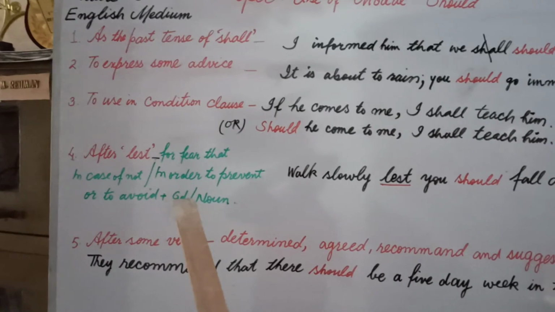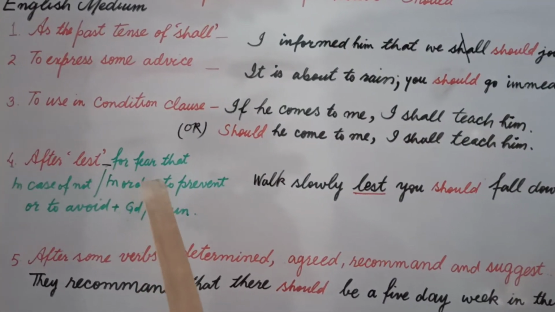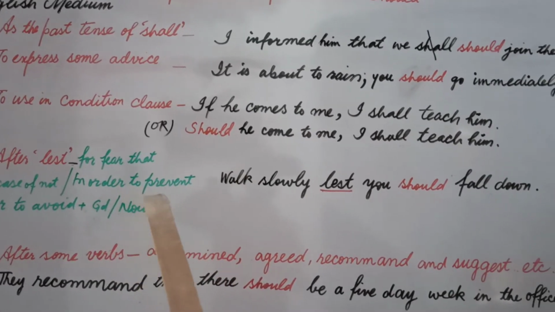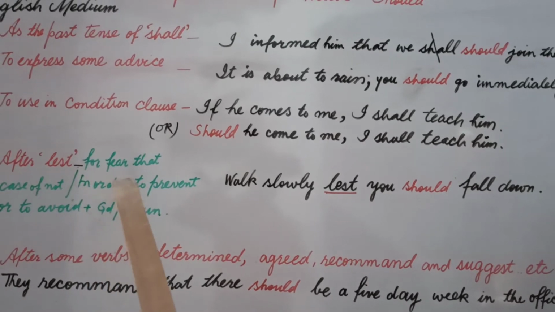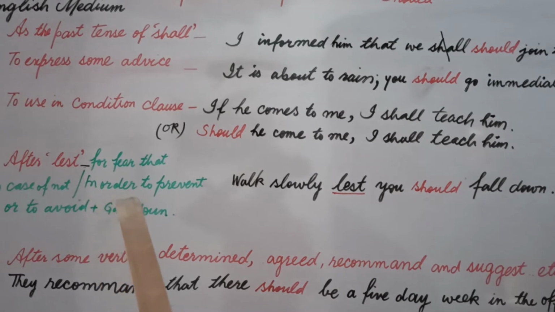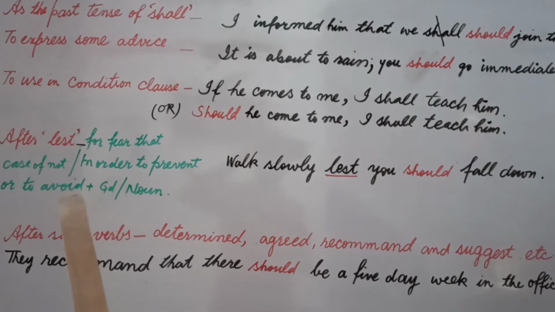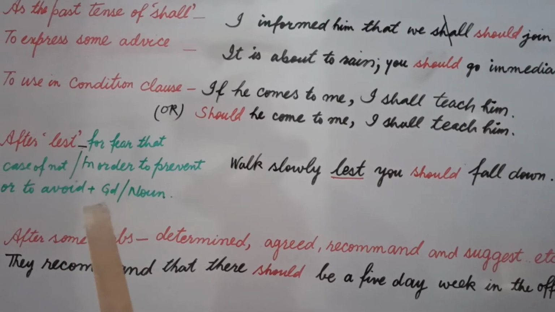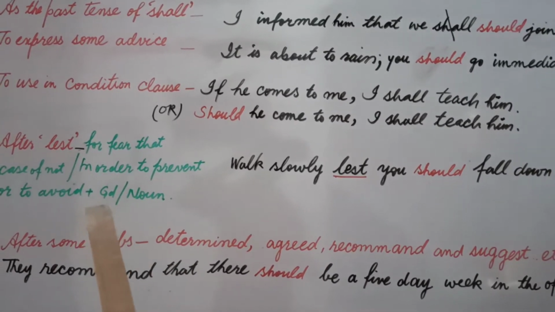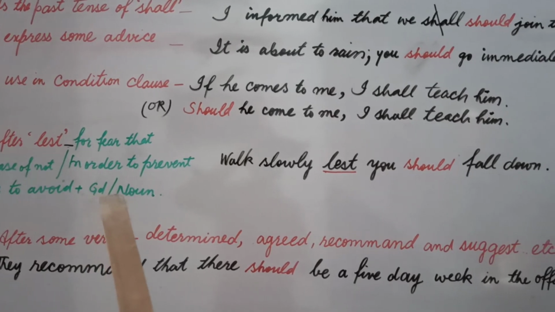Come to the point number 4. After lest, you have should, the combination of these two words. Lest means for fear that, in case of not doing something, or in order to prevent something, or you can say in the fourth option in the meaning of lest, to avoid plus some noun. Noun may be in proper noun form or in gerund form, meaning verb first form plus ing.